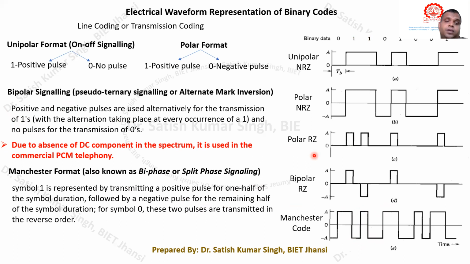Okay, and if it is specifically mentioned that a particular line coding scheme has been used, then you have to accordingly tackle your problem and solve it. To calculate the bit rate, you have to calculate the bandwidth requirement of the pulse code modulation. Okay, so that we will be discussing in the coming lectures.